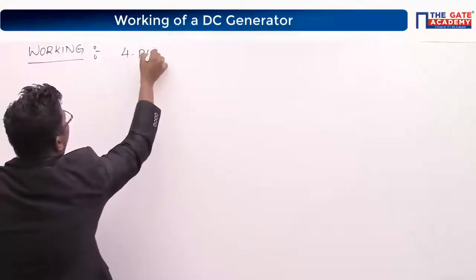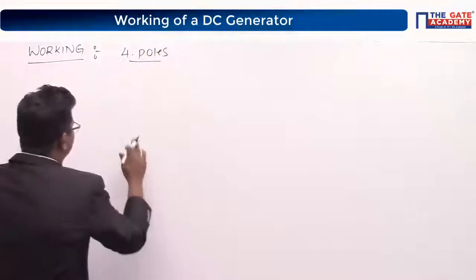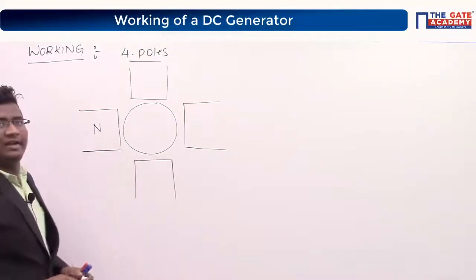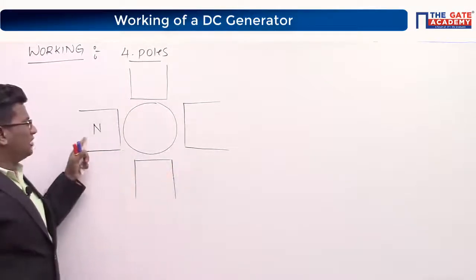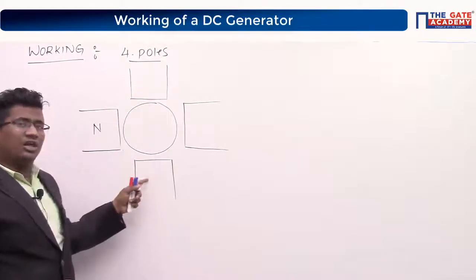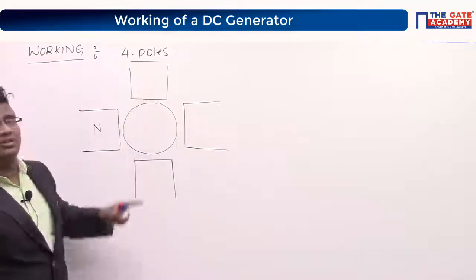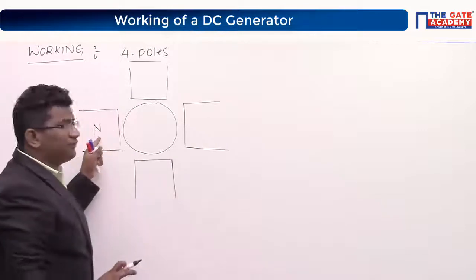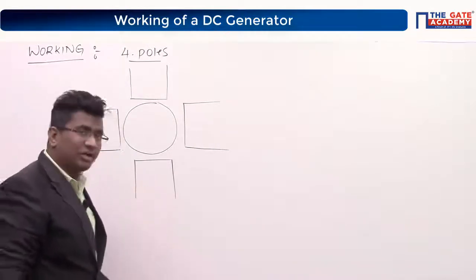Now I want to consider 4 poles. If I have 4 poles, then what should be the consequences? If this is a north pole, like I am considering 4 poles, tell me what are the adjacent poles? Is it north or south? You tell me one thing. If this is north, its adjacent poles are what? North or south? Come on, respond.